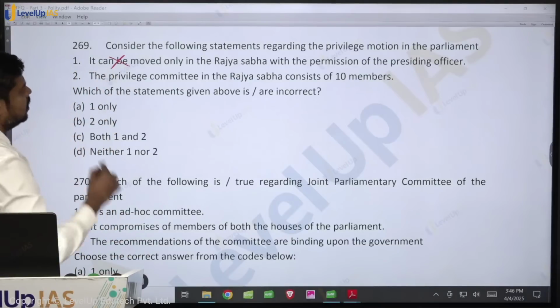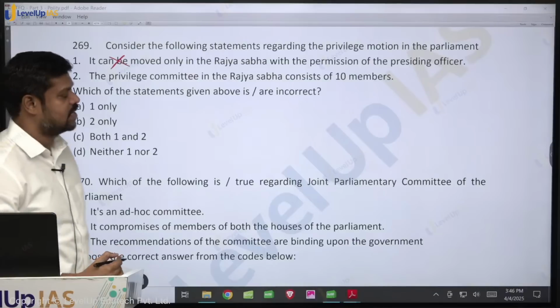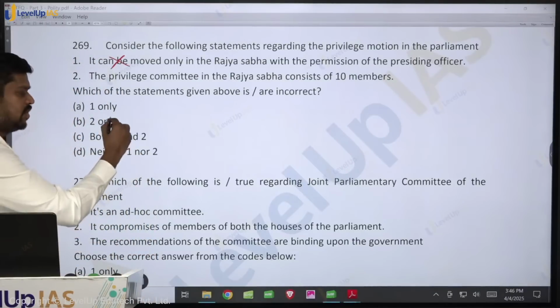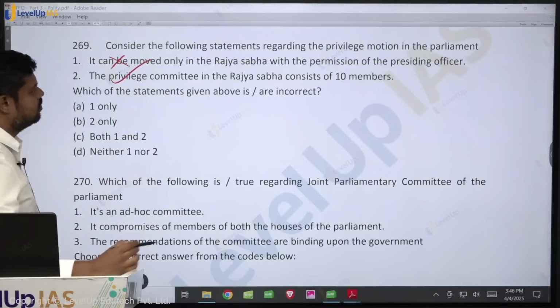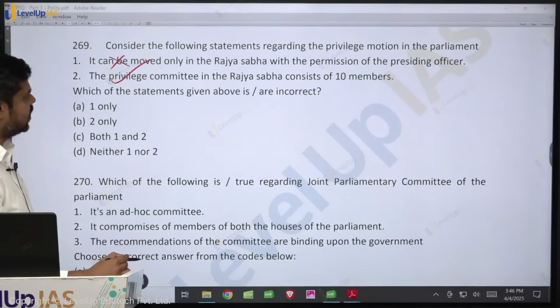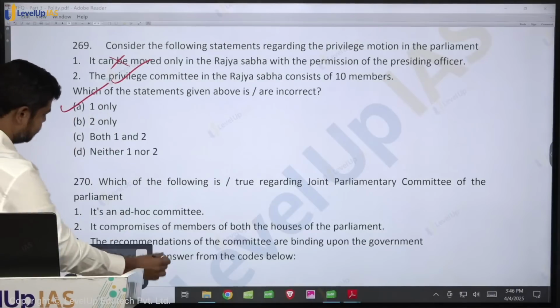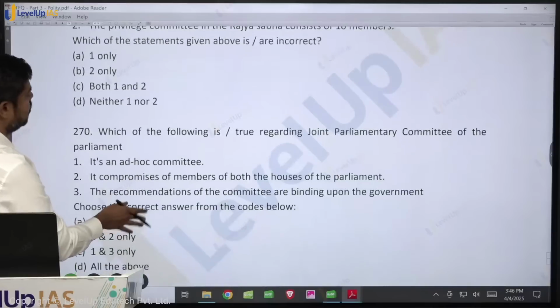So this is wrong. The privilege committee in the Rajya Sabha consists of 10 members. Is it true? Yes. In Lok Sabha, how many members? 15 members. So this is true. Which of the statements given above are incorrect? What is incorrect? One only. Please come to the next question.